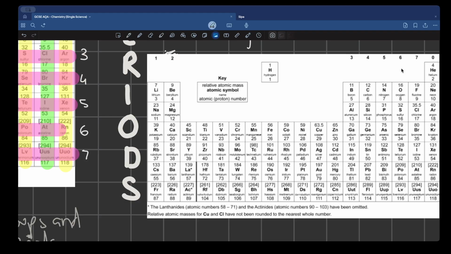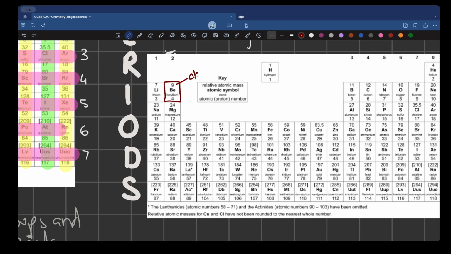Obviously, 8 groups, group 7, and then group 0, the 8th group. The elements are unique. The first alphabet is always capital, the second one is always small, and this one box is enclosing one element. So, this beryllium, this is an element. This hydrogen enclosed within a box is another element.